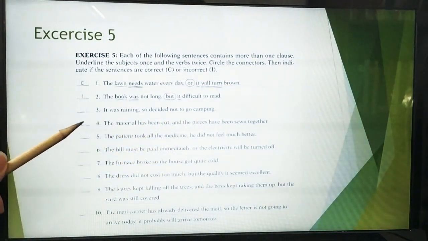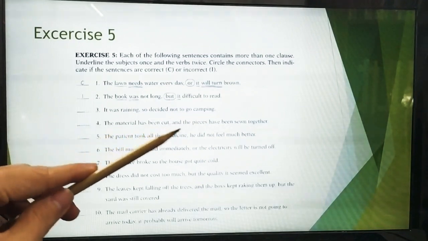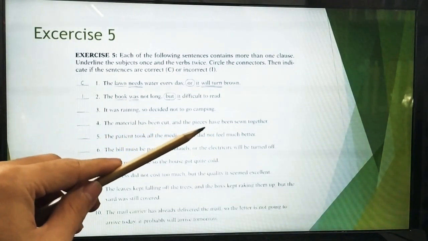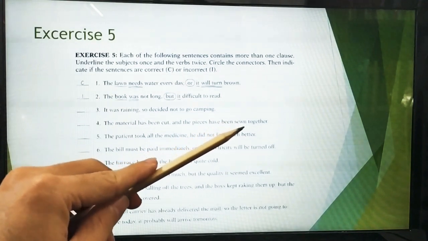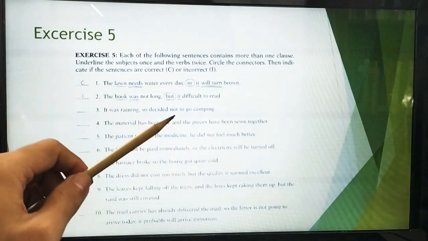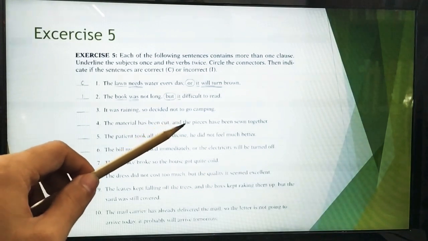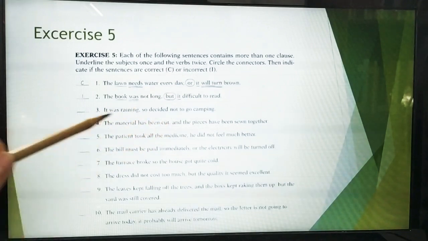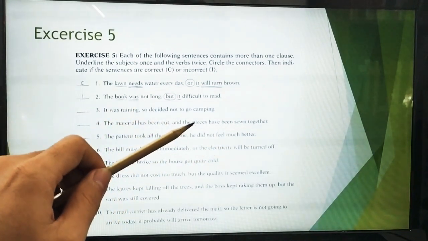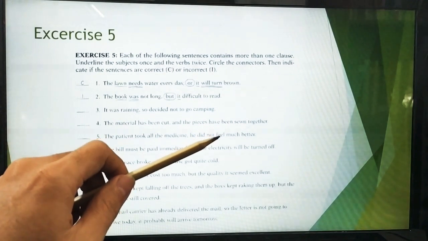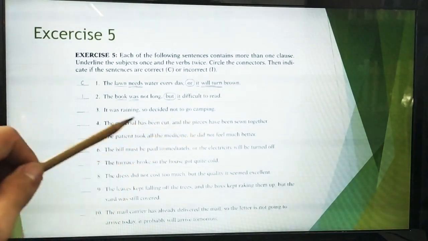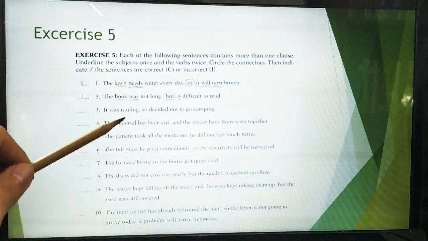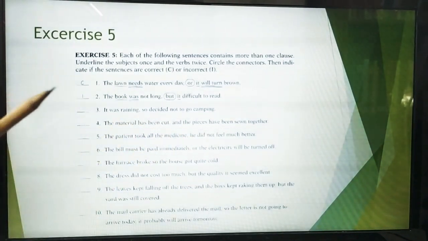Okay, number 4. The material has been cut and the pieces have been sewn together. Where is the connector? This. What about the sentence? Is it correct or incorrect? The material has been cut. Subject and verb. What about this? The pieces have been sewn. Correct? Correct. Both of them have the same structure. Okay, this is correct.